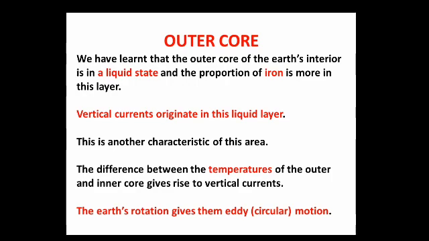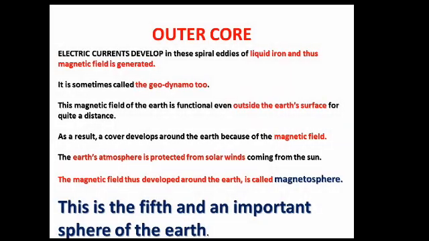Students, one more fact here: the Earth's rotation gives the eddy, or that circular motion. This one fact you also have to remember here, and the vertical currents also. Electric currents develop in these spiral eddies of liquid iron, and thus a magnetic field is generated in the outer core. Location C, in the outer core liquid iron, the magnetic field is generated, and it is sometimes called the geodynamo.